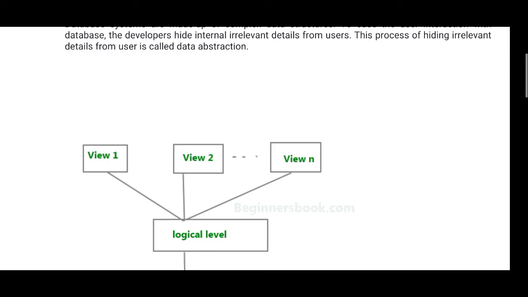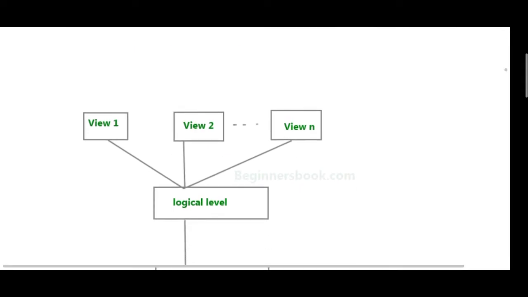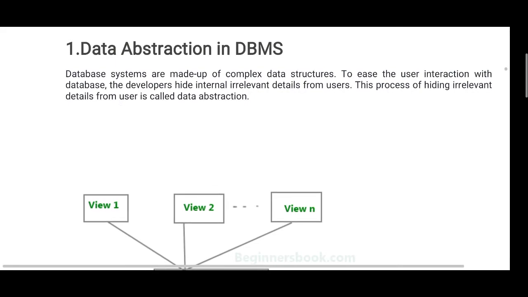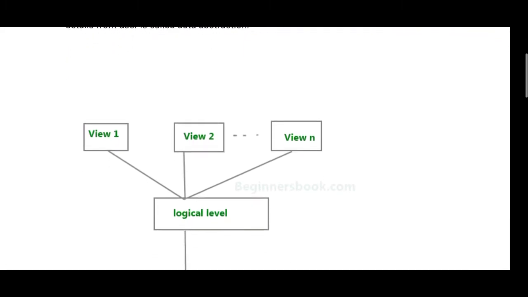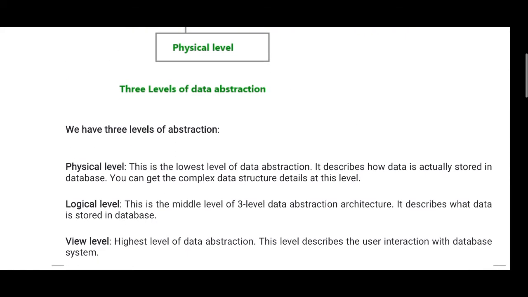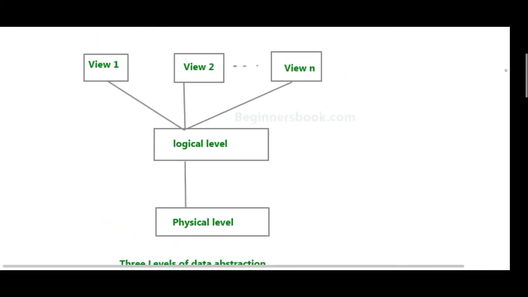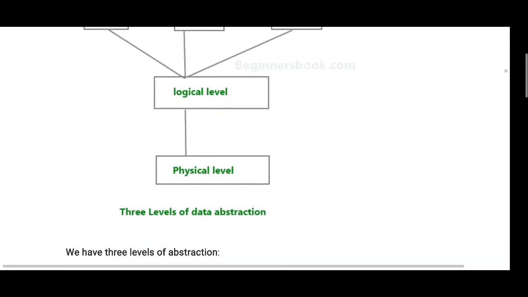The process of hiding irrelevant details from the user is called data abstraction. Here we have 3 levels of data abstraction: user view level, logical level and physical level.